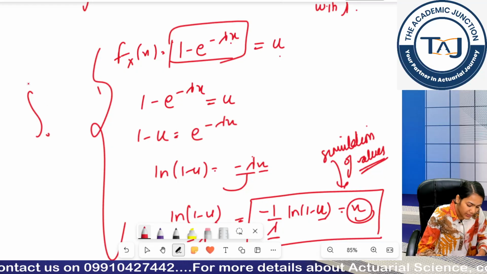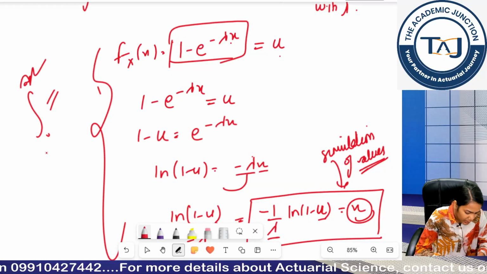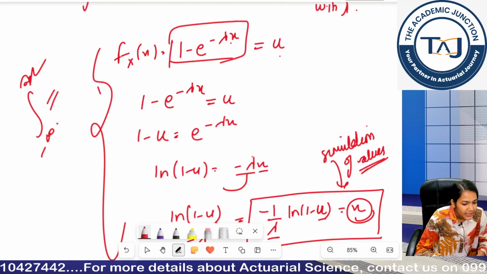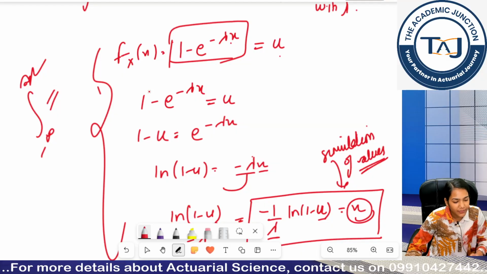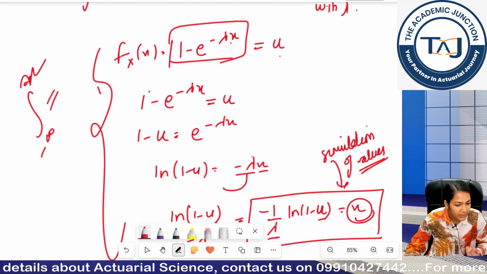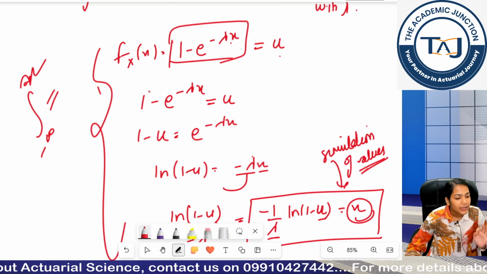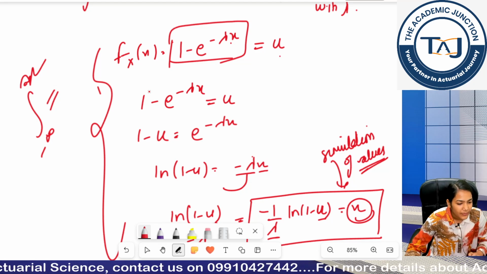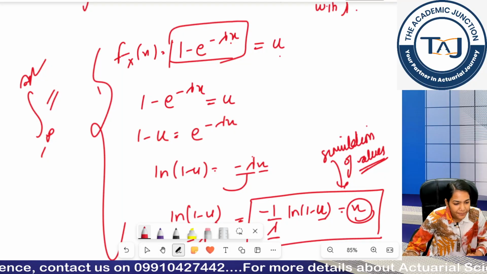I have to integrate it throughout the range, which is not feasible, right. That is one of the disadvantages of my inverse transformation method: we need an explicitly defined CDF.